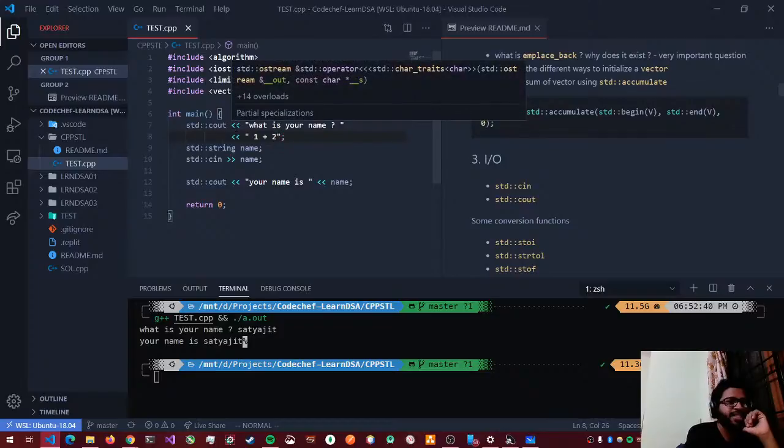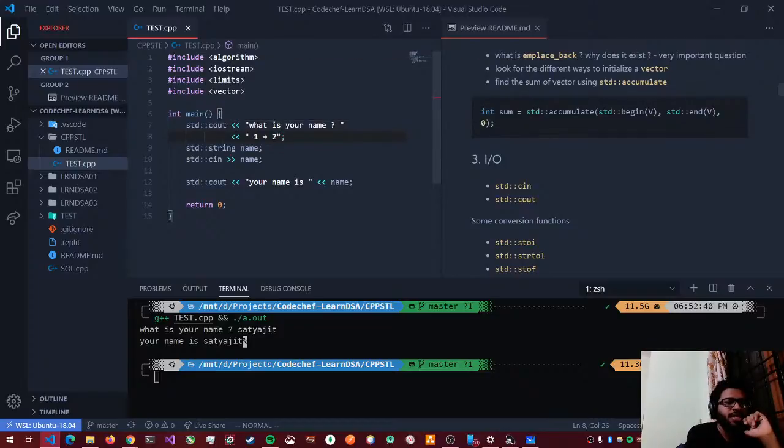So these were the extraction and insertion operators. Basically, it is throwing those strings, what is your name, to cout, and it's just printing to standard out, like this console, right? And cin is taking whatever input you typed and storing it in the string. Pretty simple. There isn't much here.